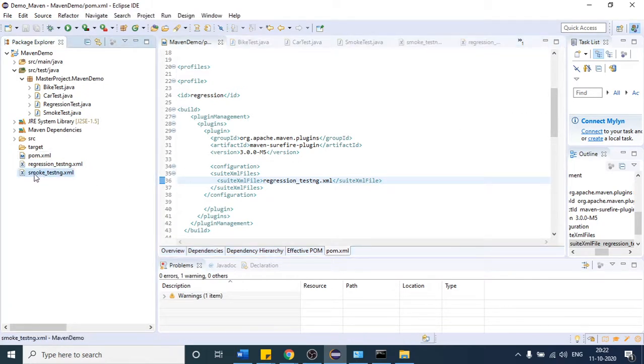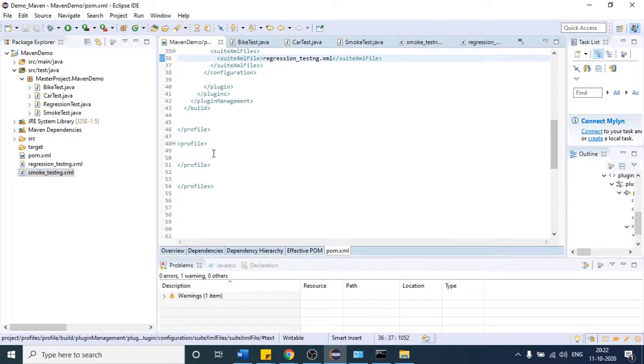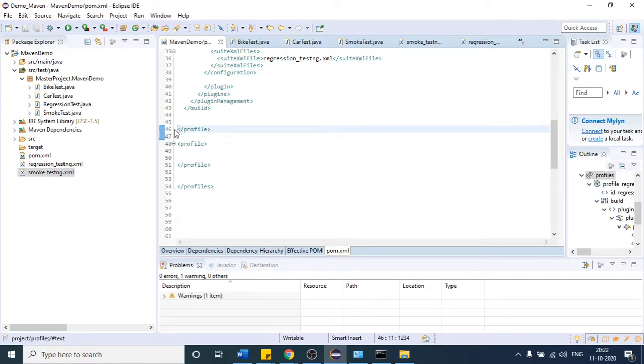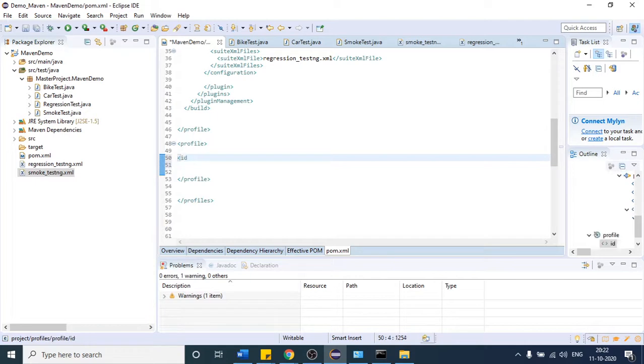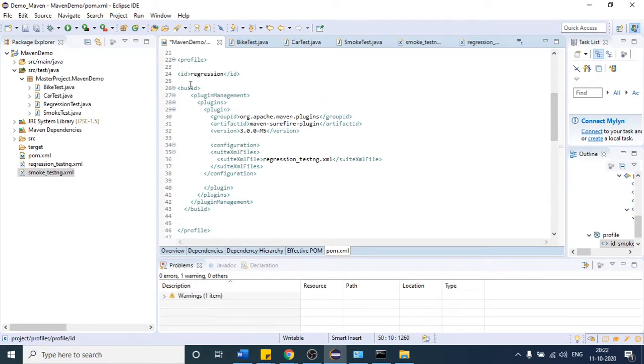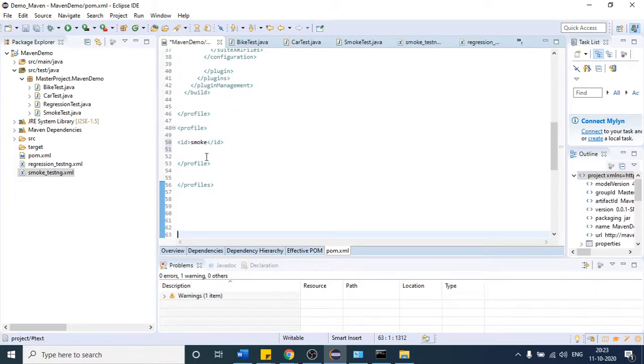Again, I will create one more profile for the smoke testng file. So this is the second child. That first child has ended here. Inside that, again I will create one more id tag, and that id name will be smoke. You can give any name again, it's up to you, but I think smoke will be the most feasible because we have to run a smoke test case. So I will provide the smoke id. Copy this again from here to here. Again, you have to do one minor change.